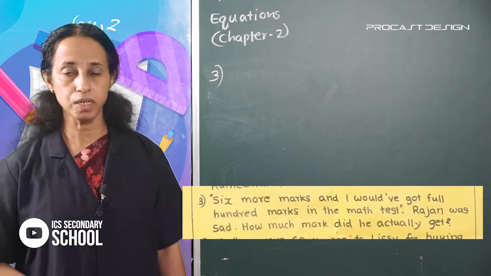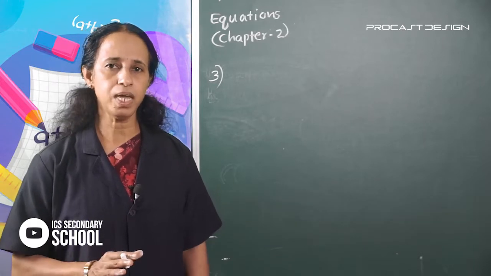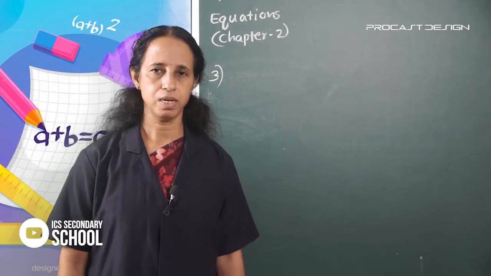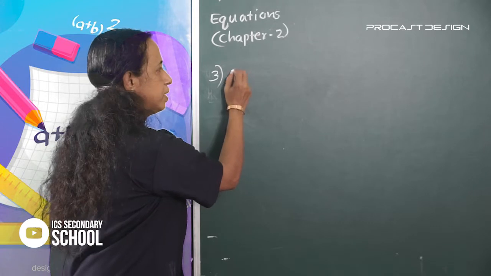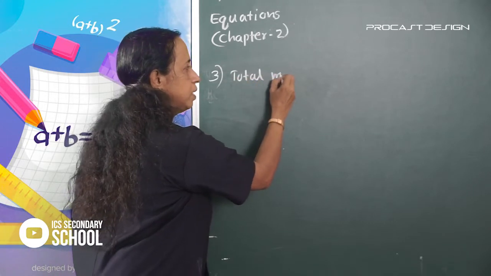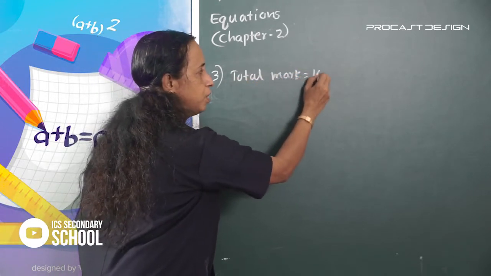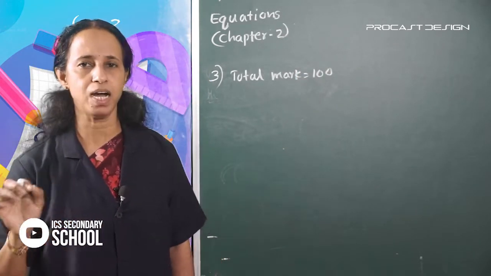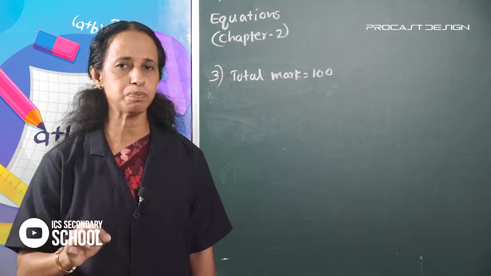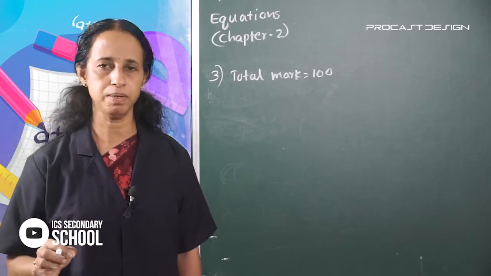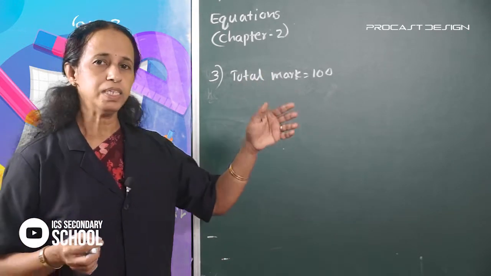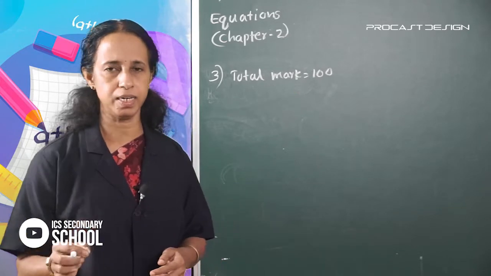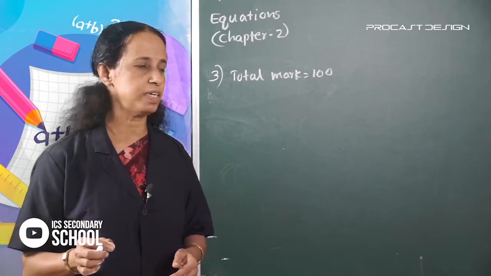That is the third question. Here the total mark is 100. He wants 6 marks to get 100 marks. So it is 6 marks less than 100.